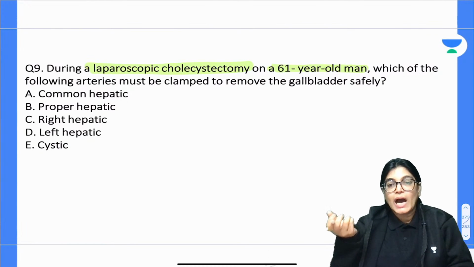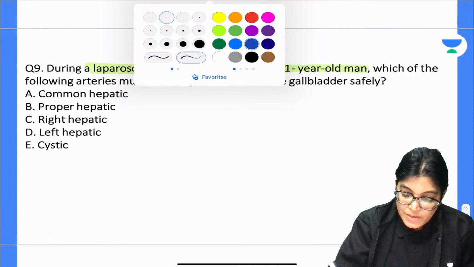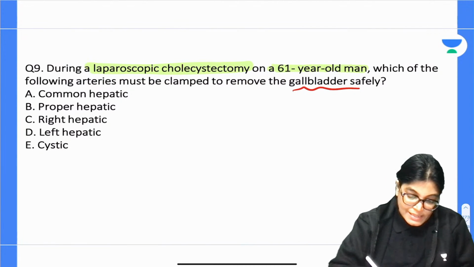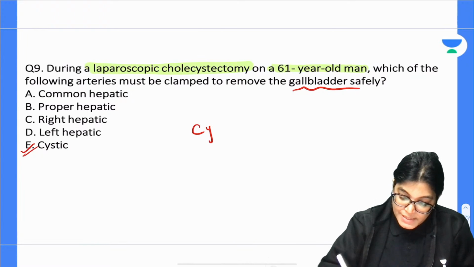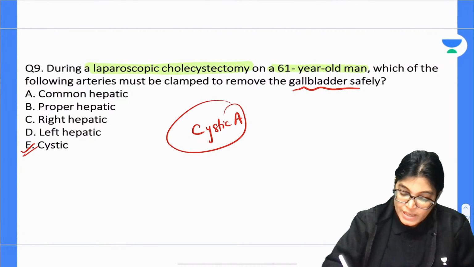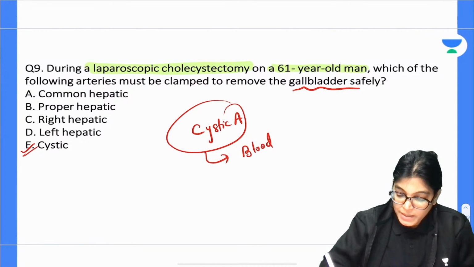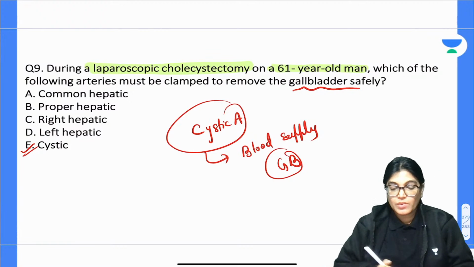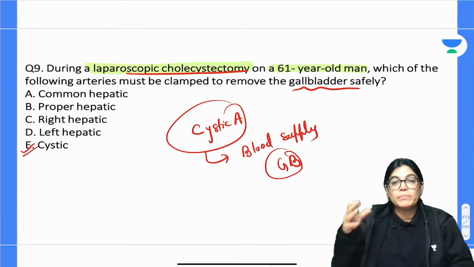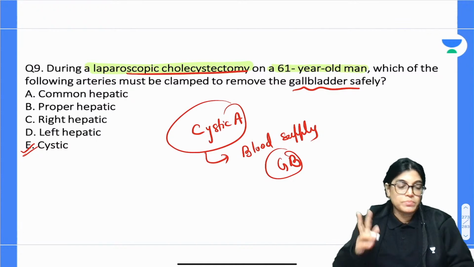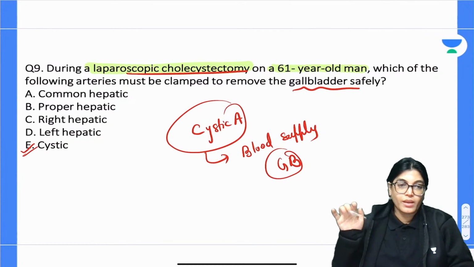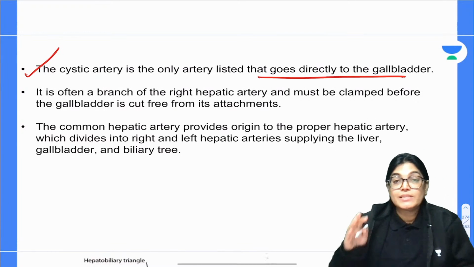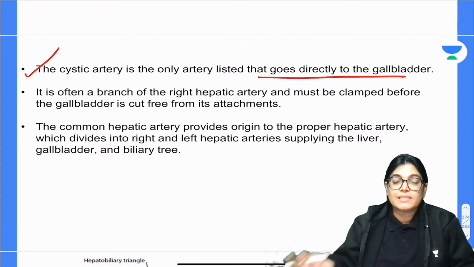That means you have to know the artery which is giving blood supply to the gallbladder. Easy one. Cystic artery, absolutely right. Cystic artery is giving blood supply to the gallbladder, so this should be clamped. In laparoscopic cholecystectomy, bleeding can occur from the cystic artery, so it should be clamped in the patient. This is a direct MCQ only. Cystic artery is the only artery listed which is directly going to the gallbladder.